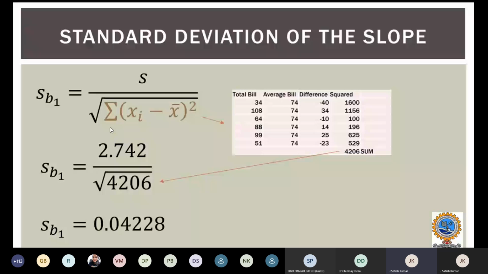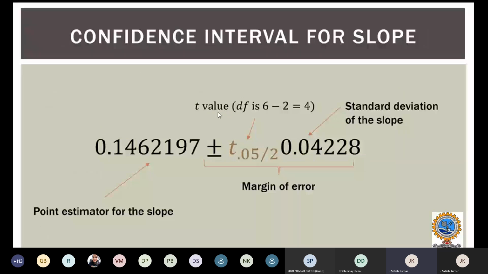The t value observed has 6 minus 2 degrees of freedom, because we are taking sample data. Then our equation will be the predicted slope 0.1462 plus or minus the t value times the margin of error.